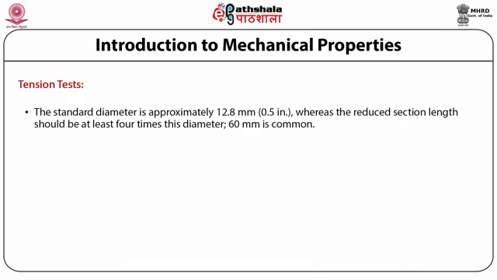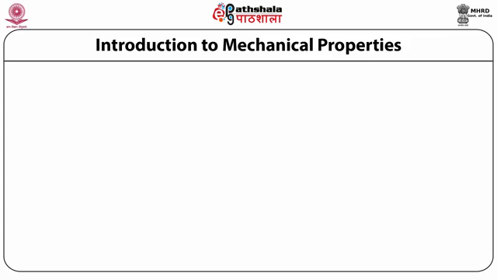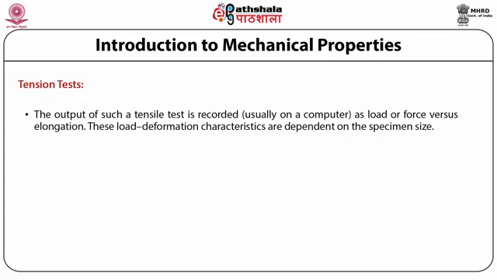The standard diameter is approximately 12.8 mm or 0.5 inches, whereas the reduced section length should be at least 4 times this diameter, that is 60 mm in common. So the given figure shows the tensile load applied uniaxially along the long axis of a specimen. The output of such a tensile test is recorded usually on a computer as load or force versus elongation.